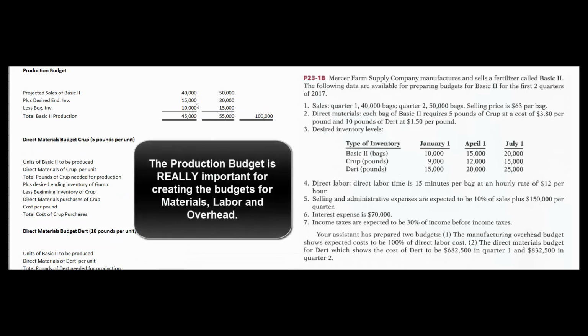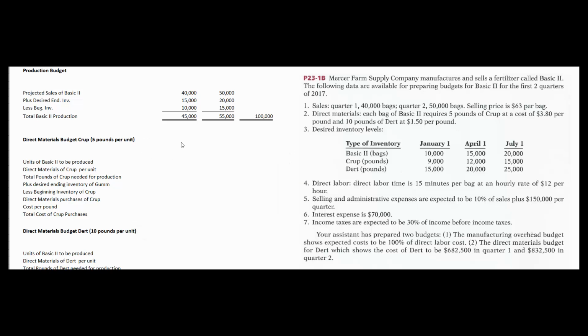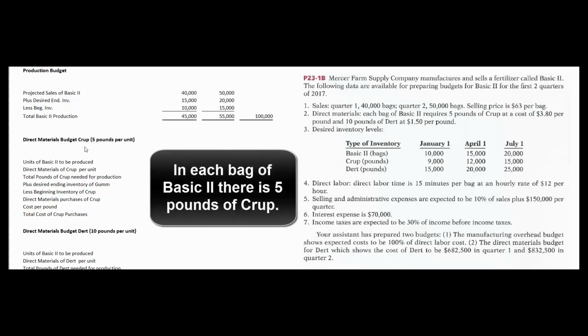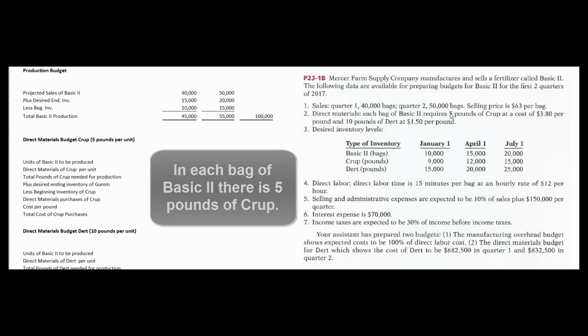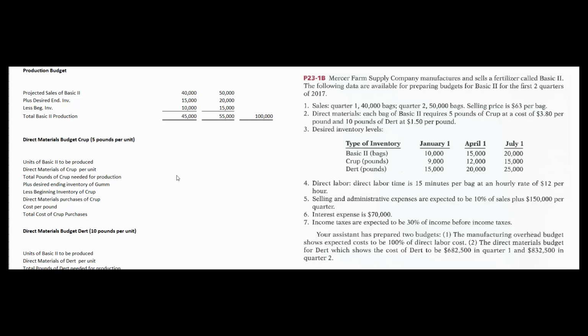Okay, now that we know the production amounts, we can do our budgets for our direct materials. We know how many units of Basic 2 we're going to produce in quarter 1, that's 45,000. We know that in each bag of Basic 2 there are 5 pounds of crup. So we'll multiply those two numbers together to get our total amount of pounds of crup needed in the first quarter. So we're going to make 45,000 units. It takes 5 pounds of crup per unit. So we're going to need 225,000 pounds of crup.